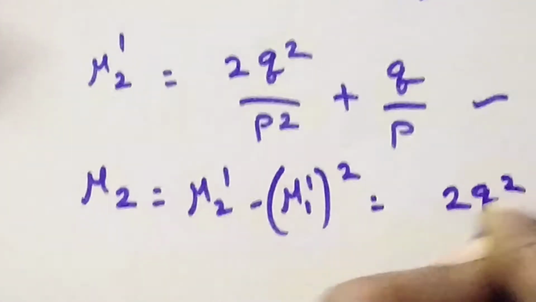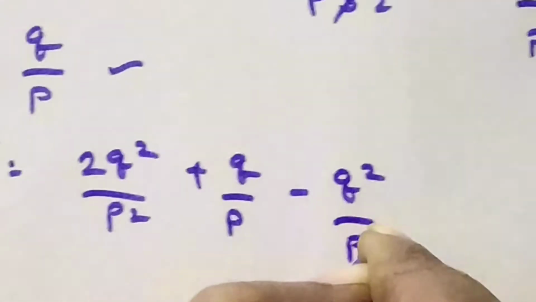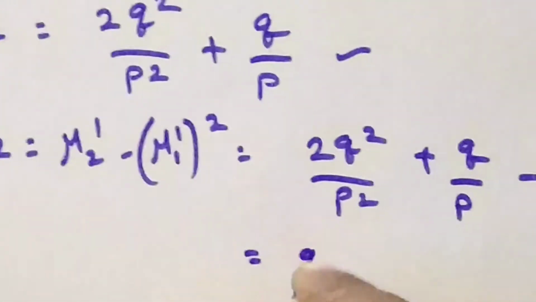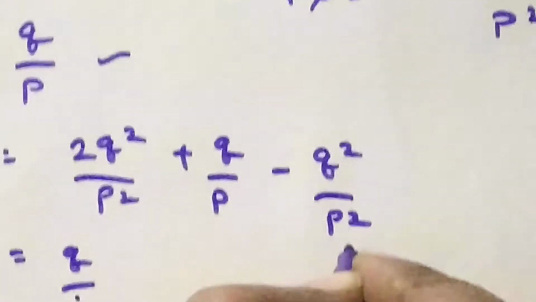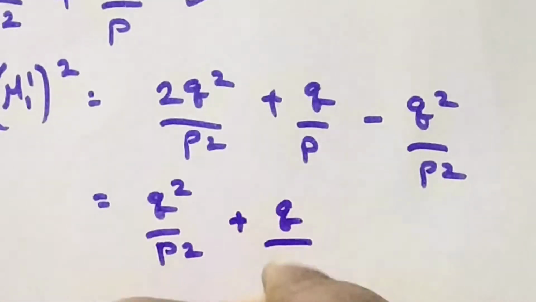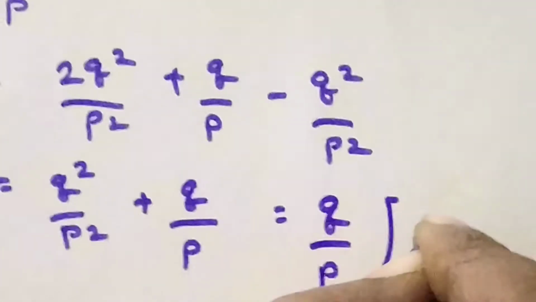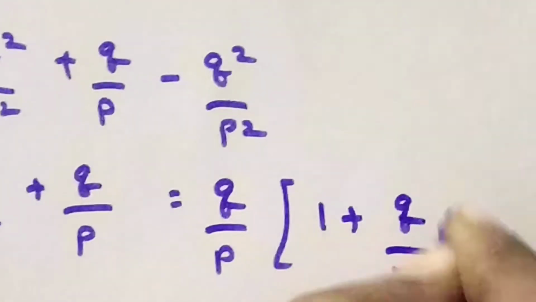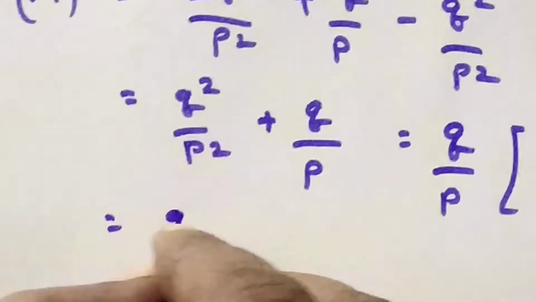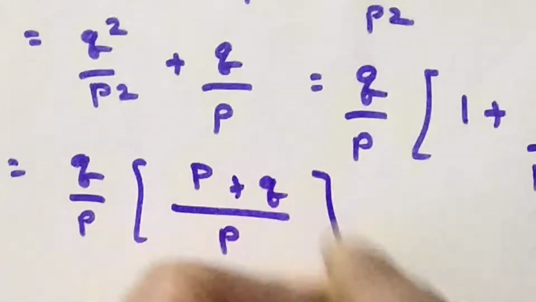So 2q²/p² plus q/p minus q²/p². In all of the terms, take the common term. 2q²/p² minus q²/p² will be equal to q²/p² plus q/p. Now take q/p outside. We will get 1 plus q/p. So from this, if you take the LCM p, we will get in the numerator p plus q.